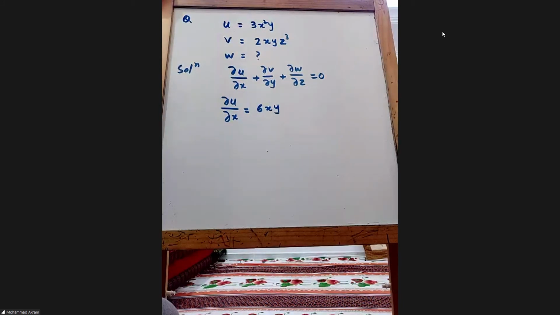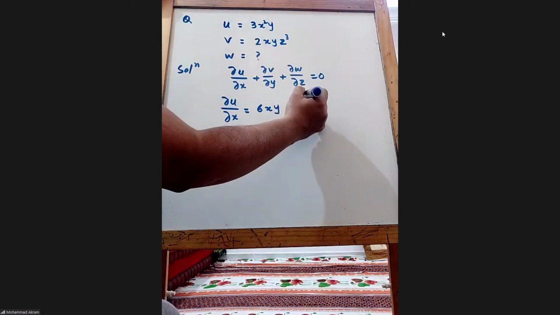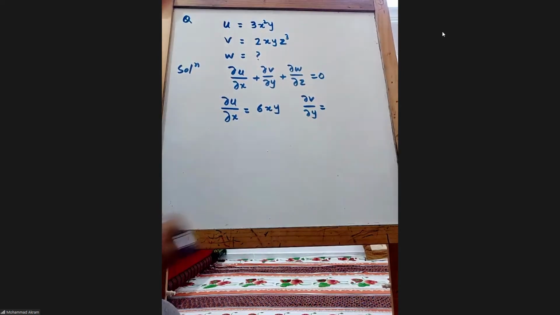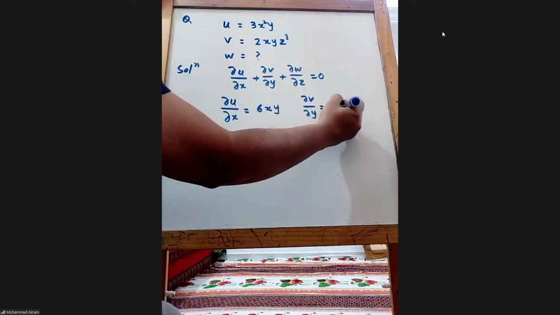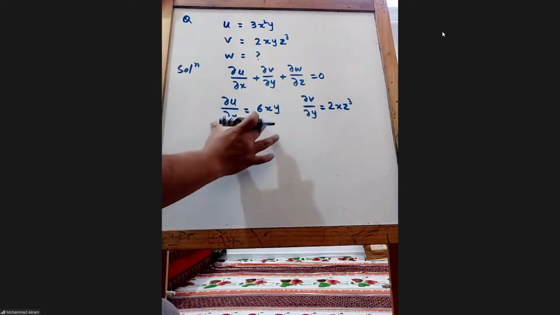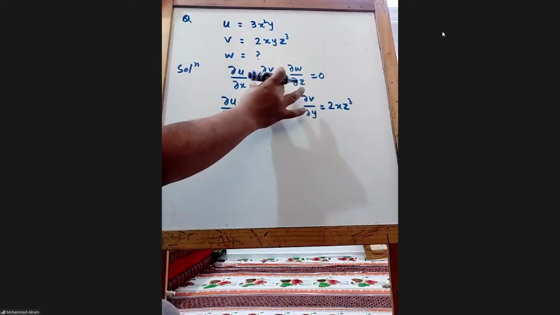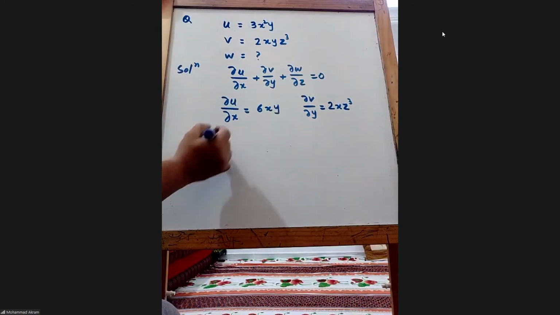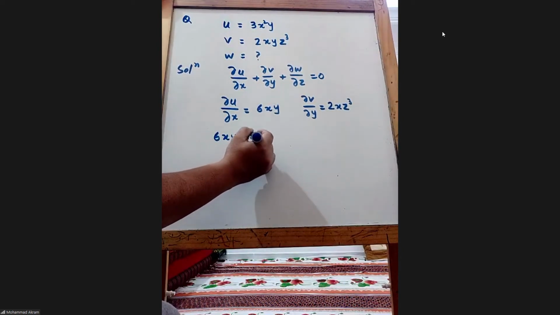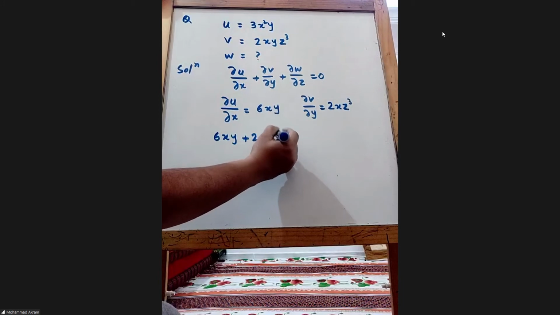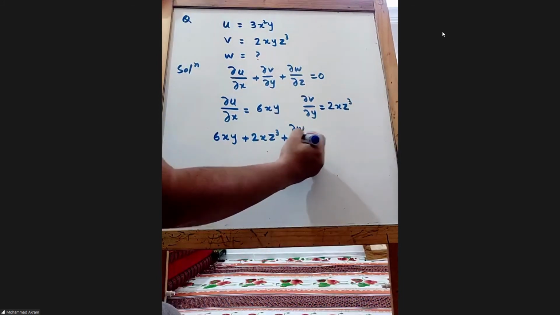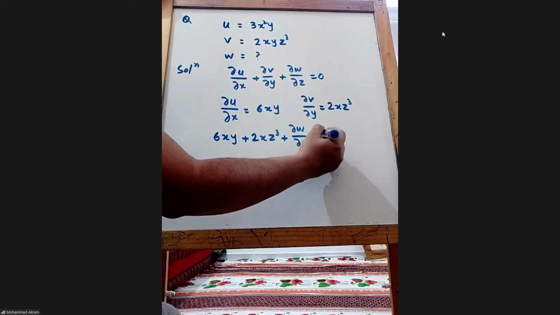Very good. Can you tell me dou v by dou y? 2x z cube. Okay. Can I put this in this equation? So 6xy plus 2x z cube plus what is remaining? Dou w by dou z equals 0. Am I right?